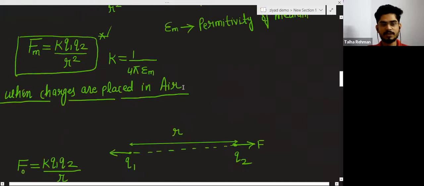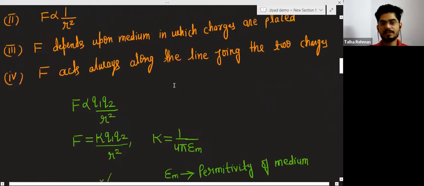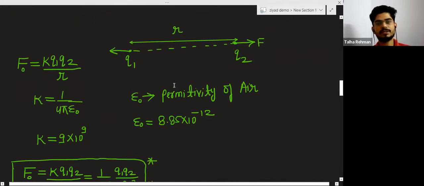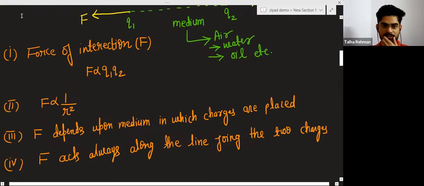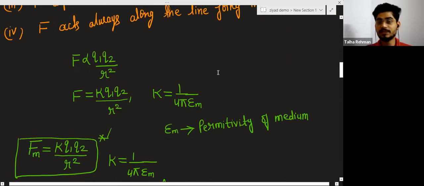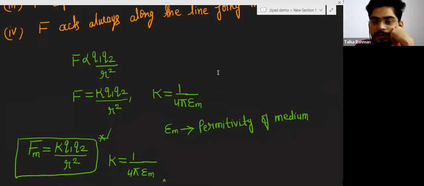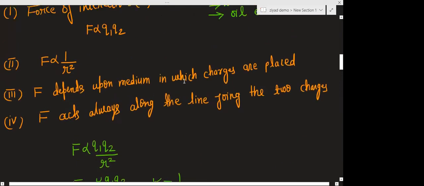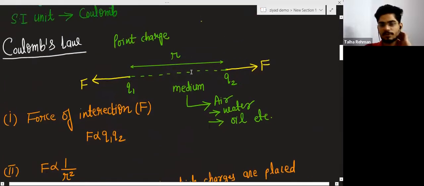Now you have to remember, generally the students know the Coulomb's law as F is equal to 1 upon 4 pi epsilon 0 Q1 Q2 by r square. Not that, that is not the complete Coulomb's law. There are 4 points you have to consider, you have to consider the distance there also. Not only the distance, medium also. If you will change the medium, the force will change. We will see this when we will study the dielectric constant. So this is all about today's class.